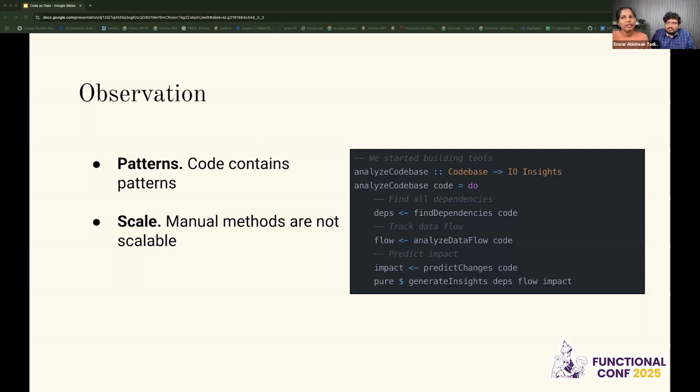But when we have tools like this where we can collect the data from the compiler itself, because we add our code into that using plugins or something, it is very easy for us to query. And this was possible because the code has patterns, and when we think about scaling, this approach was very useful.